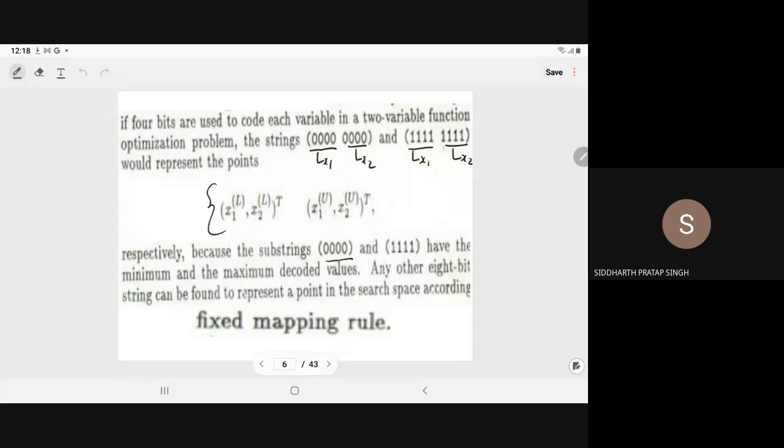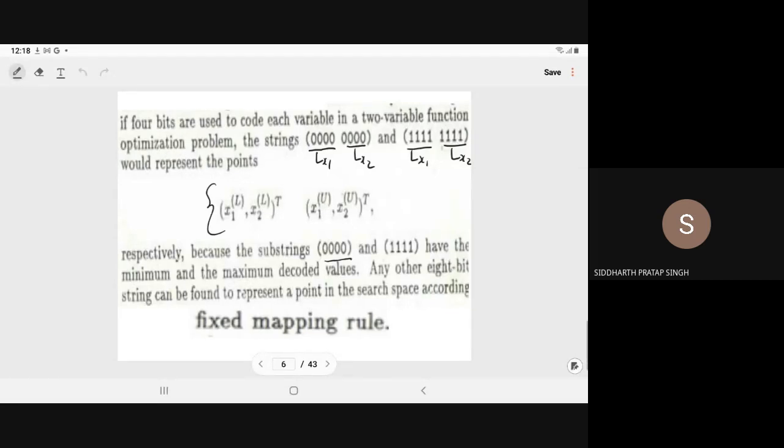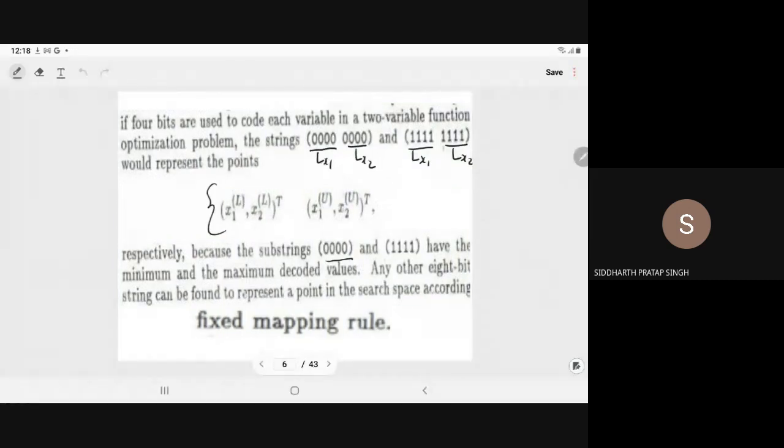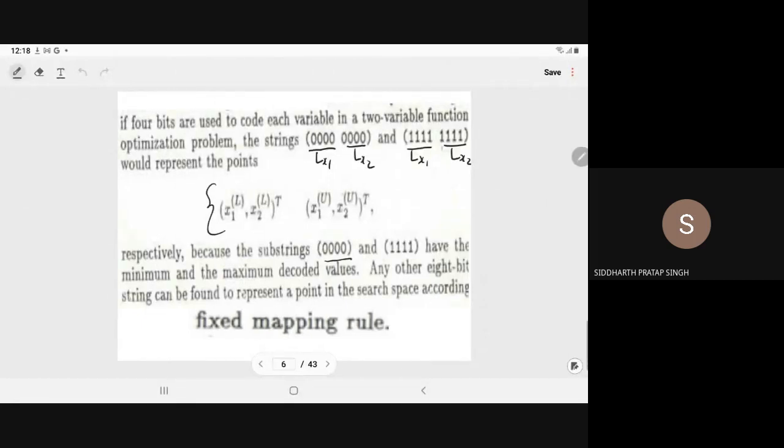So I am saying that, for the given question, we are taking a 10-bit system for one variable. If you consider a 4-bit system, 0000 will represent the minimum decoded value of x1, and 1111 will represent the maximum value of x1.